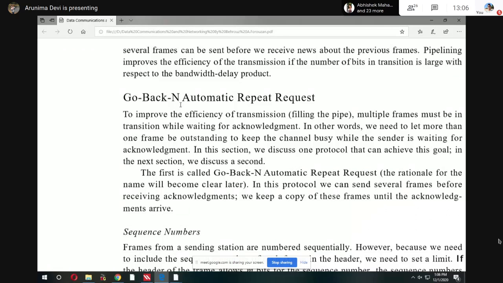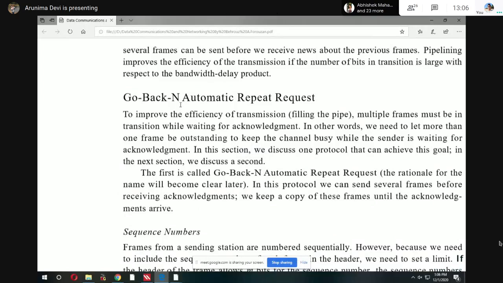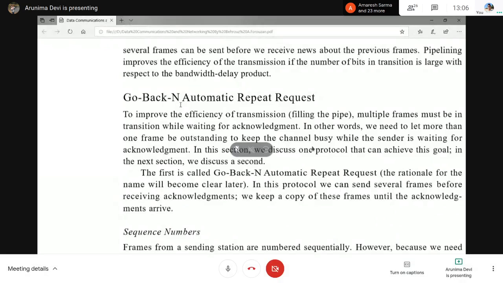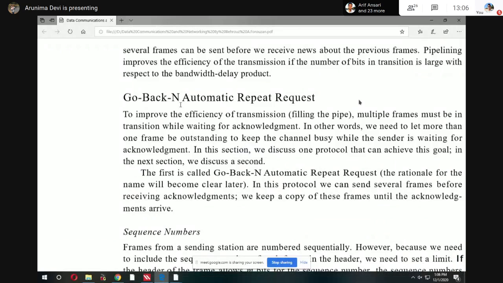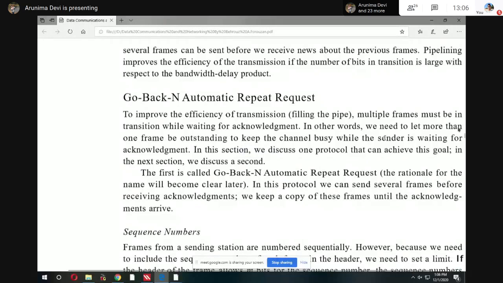Arbaz? Yes, ma'am. Hello, Arbaz? Yes, ma'am. Today you see this one, try to read a little bit. Tomorrow again we discuss the same topic. Okay, ma'am. It is slightly different, and the sliding window concept is also there. Then we again discuss the same topic, Go-Back-N ARQ.